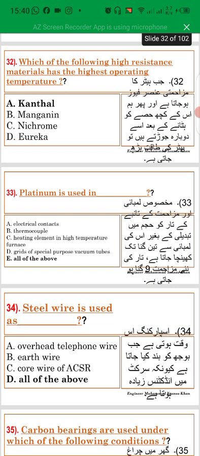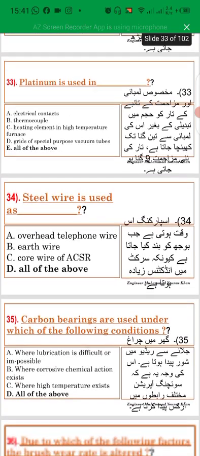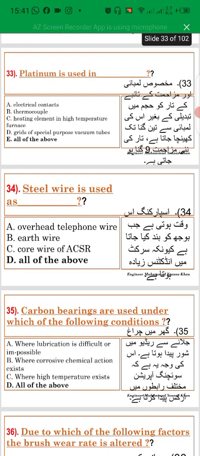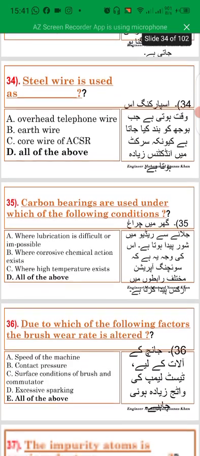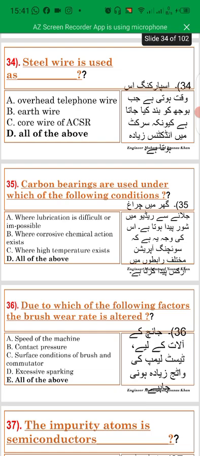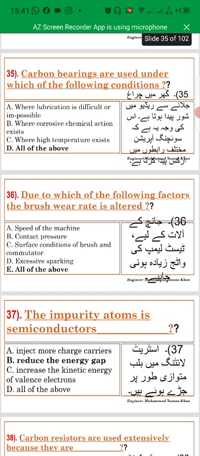Which of the following high resistance material has the highest operating temperature? Kanthal. Platinum is used in electrical contacts, thermocouples, heating elements in high temperature furnaces, grids of special purpose vacuum tubes. Steel wire is used as overhead telephone wire, earth wire, core wire of a cable. Carbon bearings are used under which of the following conditions? Where lubrication is difficult or impossible, where corrosive chemical action exists, where high temperature exists.